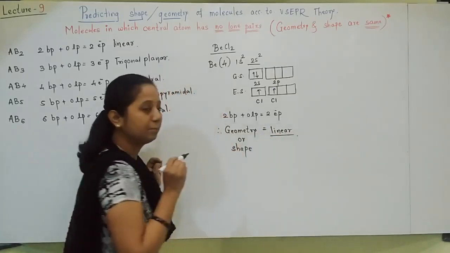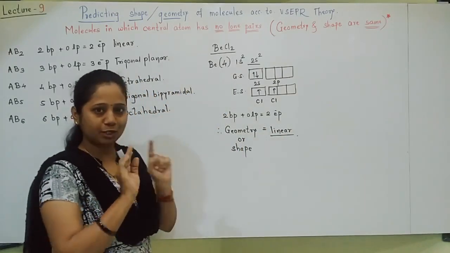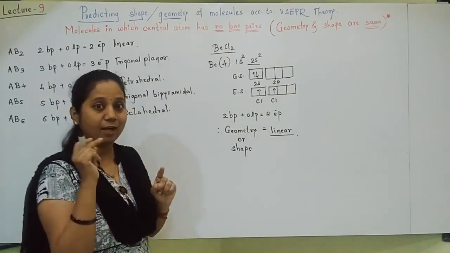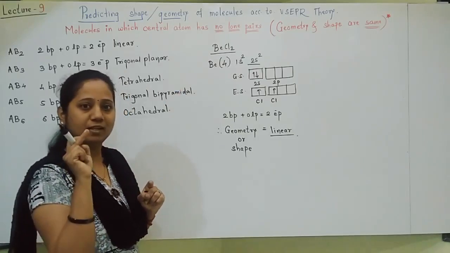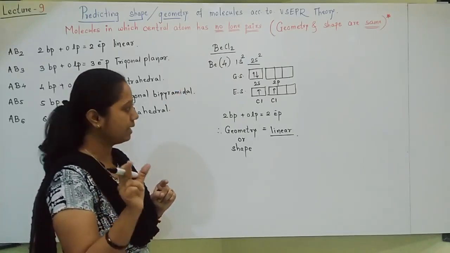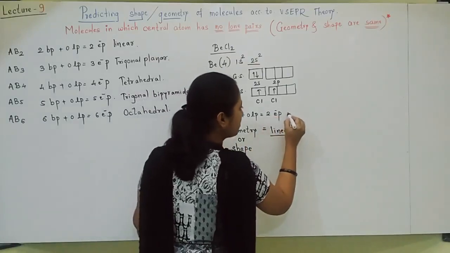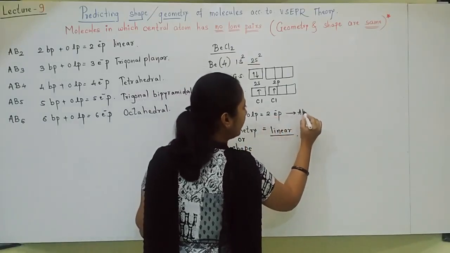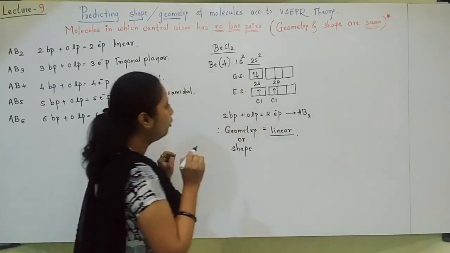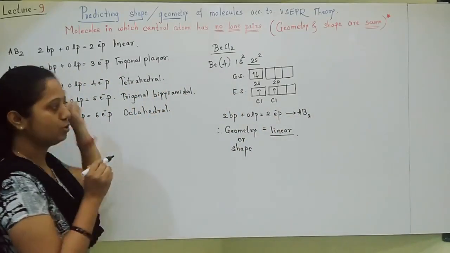Like this, directly you can predict the geometry. I hope you understood very well. The concept is very simple. How to predict the shape of the molecule? According to VSEPR theory, here I should write two electron pairs, which means the molecule is similar to AB2 type.